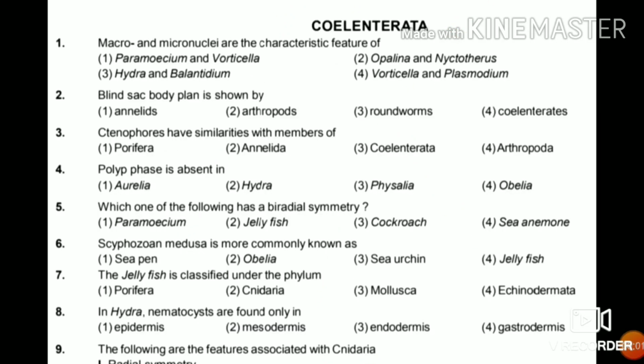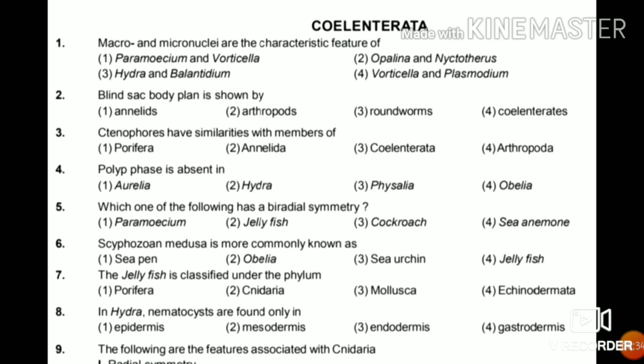So in this video we will discuss the MCQs about the phylum Coelenterata, or we can say Cnidaria. This phylum has its unique characters as they show polymorphisms, and polyps and medusas are formed. Tissue level of organization is shown. They are diploblastic, and the hydras, hydroids and jellyfishes, sea anemones and corals are included in this phylum. So first we will start from the first question.